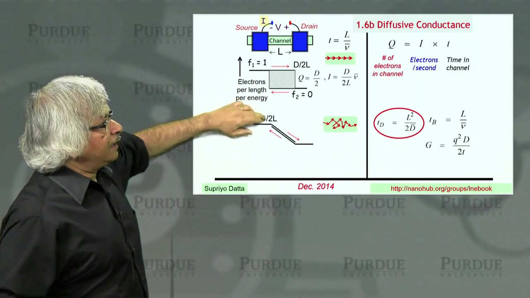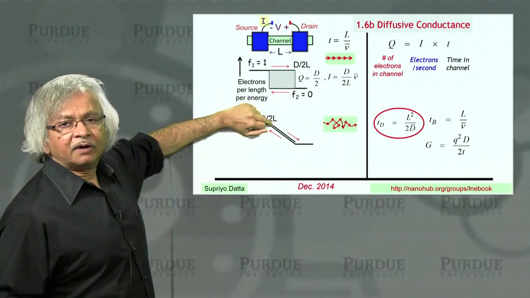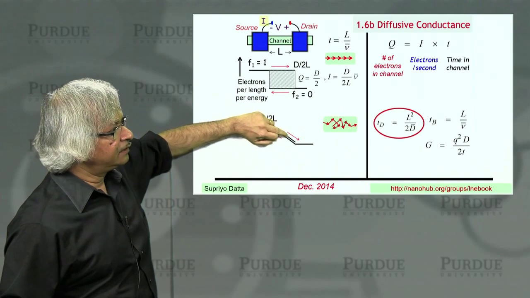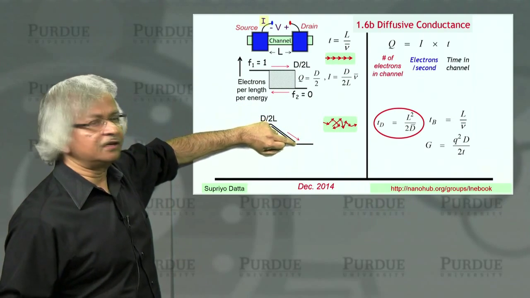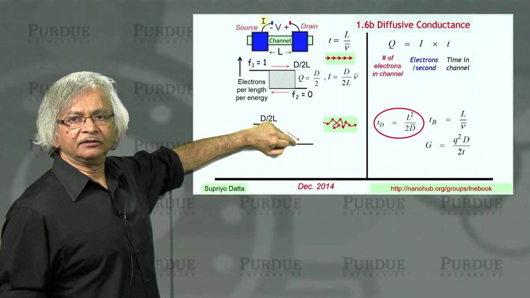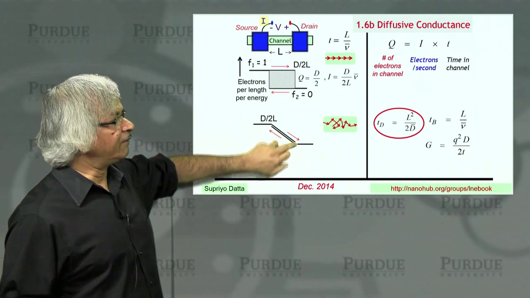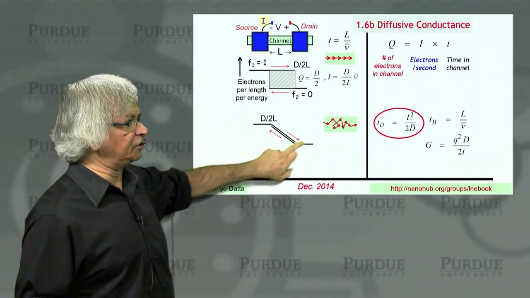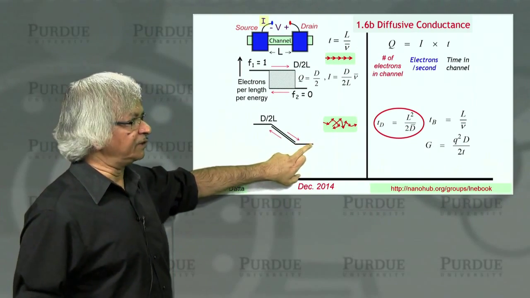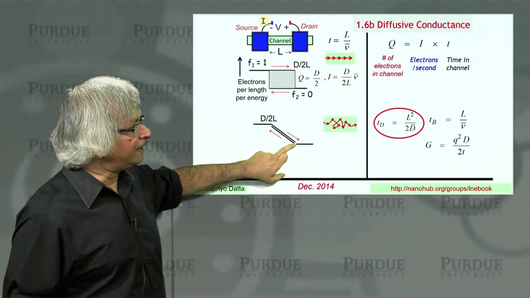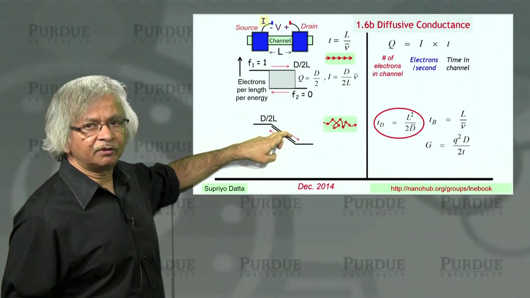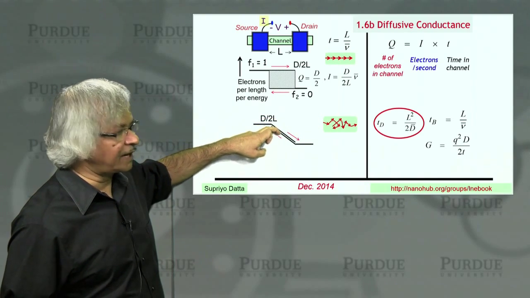So at this end, all the northbound lanes are filled, but by the time you get through your channel, the number of electrons has trickled down to some very small value at the other end. Whereas the southbound lanes are all empty here because there's no one from the drain trying to get on. But then it gradually builds up. Why? Because the electrons that turn around from the northbound lanes are going backwards.